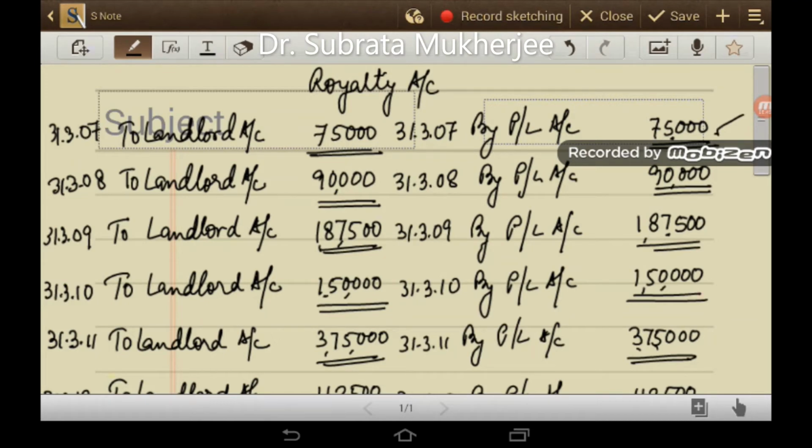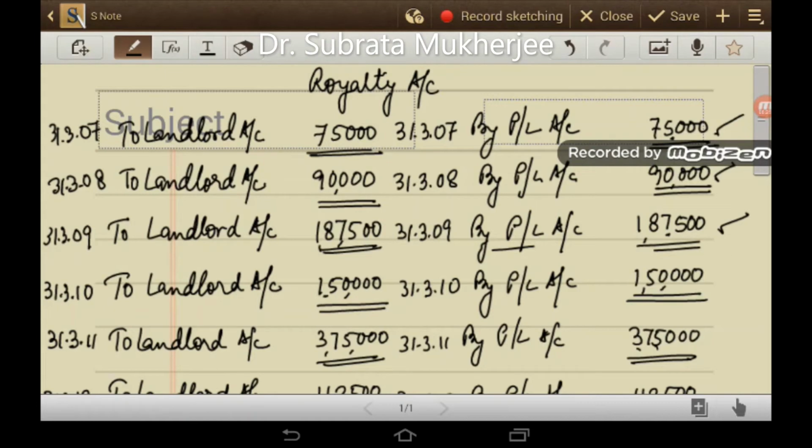On 31st March 2008, royalty account debit to landlord 90,000. And on 31st March 2008, this balance has been transferred to PL, by PL 90,000. Then on 31st March 2009, royalty account debit to landlord 1,87,500, and again on 31st March 2009 this amount has been transferred to PL 1,87,500. So you will get this amount of royalty in column 3 of your working statement of royalty payable. From column number 3 I have taken all this figure. You will find all the figures in column number 3.